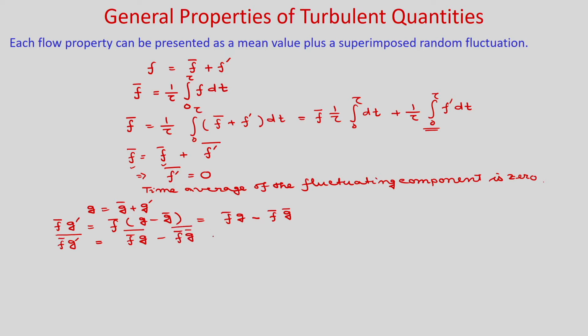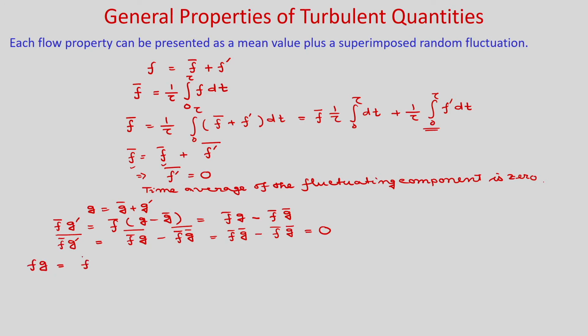You can show that both quantities are f bar g bar, so this is equal to 0. So, f bar g prime average will be 0.